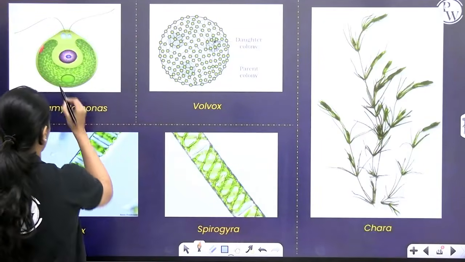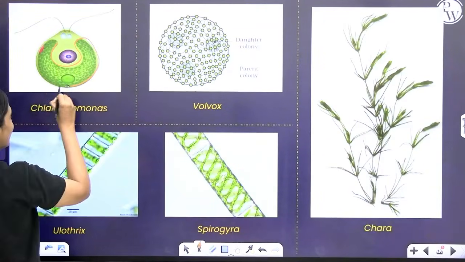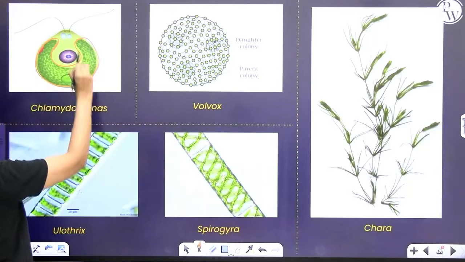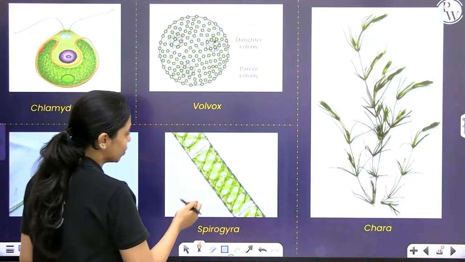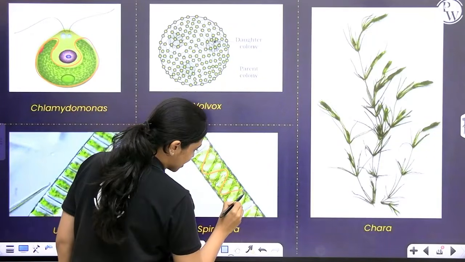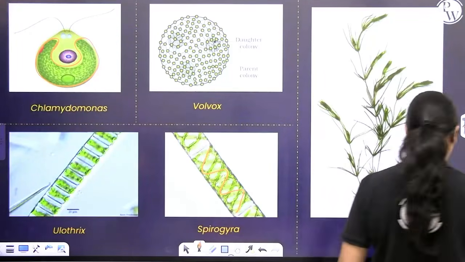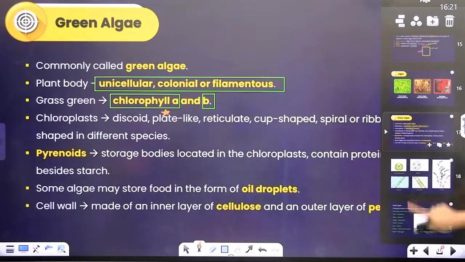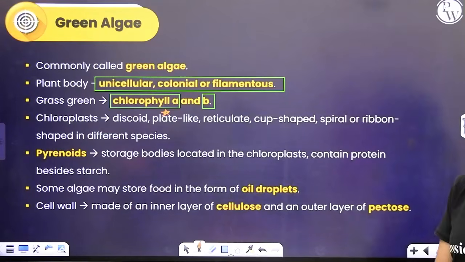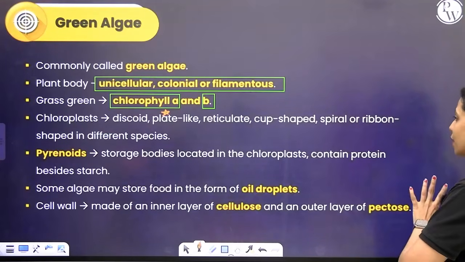Whatever I'm outlining right now, this whole thing is actually a chloroplast. As you can see clearly, it is cup-shaped. Here, you see how it is spiral and ribbon-like. That's why the organism itself is called Spirogyra. So chloroplasts can be present in many different shapes.